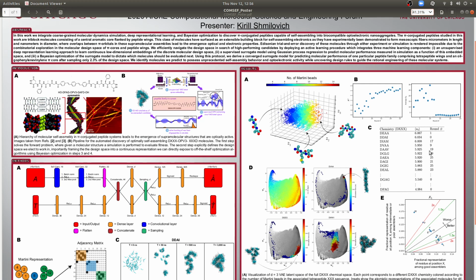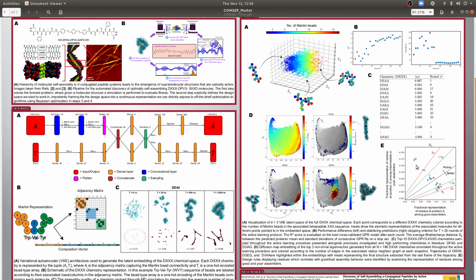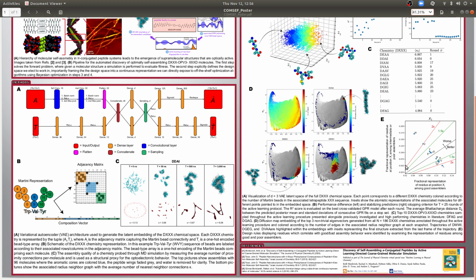At the end, we were able to identify a number of promising chemistries that were previously unexplored by previous simulation or experimental works. Post-analysis of our trajectories using diffusion maps identified a number of kinetically meaningful coordinates that effectively discriminate between characteristically poor, intermediate, and good assembling molecules. And lastly, post-analysis of our trajectories further identified design rules for amino acids in the oligopeptide wings.